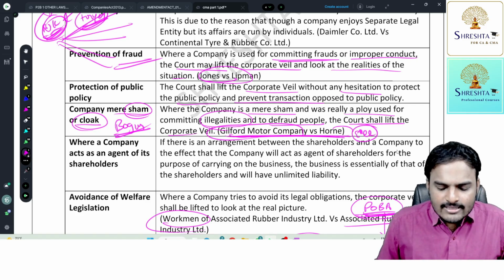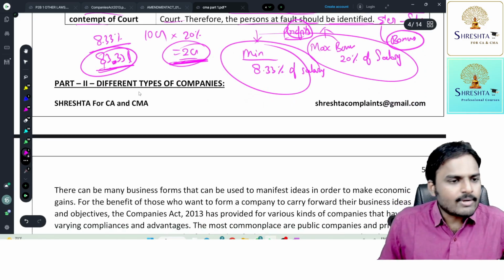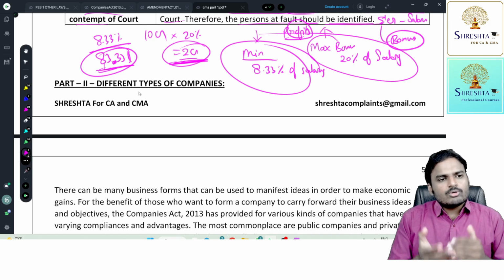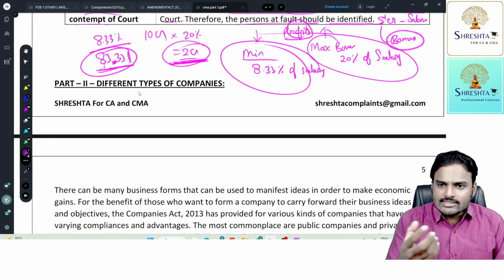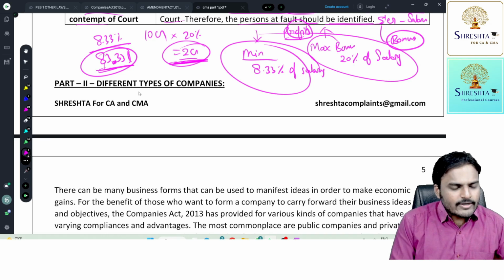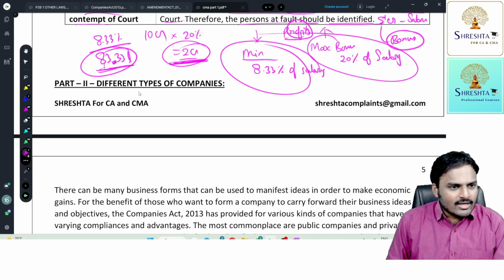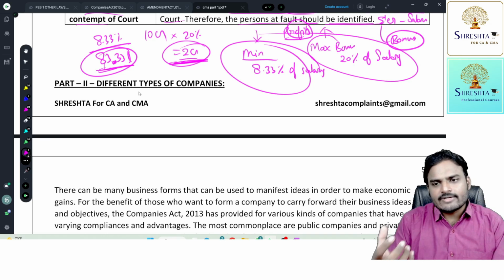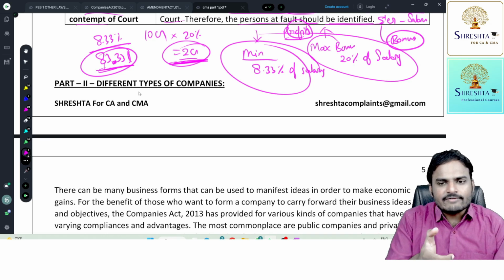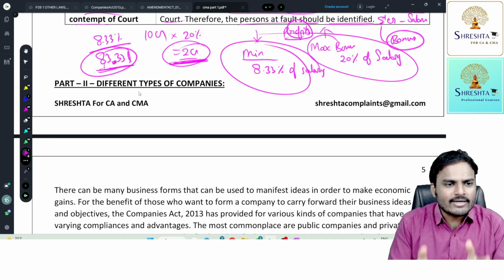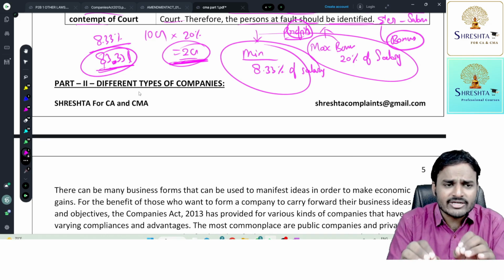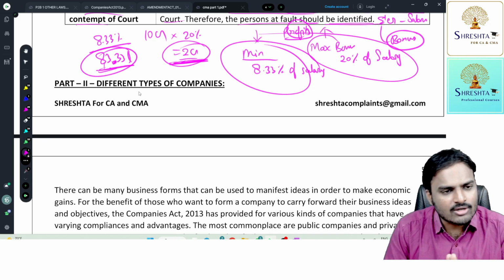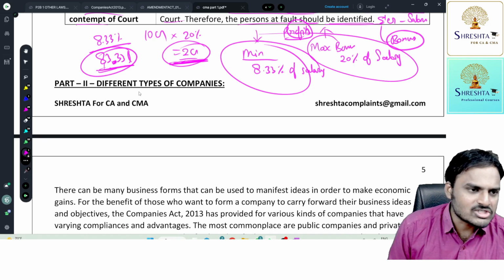Hello students, with this, the first part of company law is completed. The second part I'm going to start in the next lecture. But today, in this lecture, what did we discuss? It's all about introduction to the company: how the company type of organization evolved, how the Companies Act was framed, how the Companies Act is regulating companies, and the advantages and characteristics of companies. Later we discussed when the separate legal entity feature will be eliminated. All these points we covered in a single lecture. This is simply an introduction lecture. In the next class I am going to start different types of companies. Very interesting concept. Chalo, take a small break and watch the next lecture.